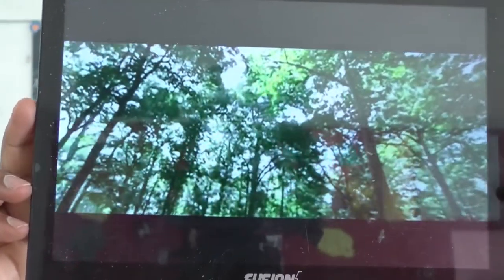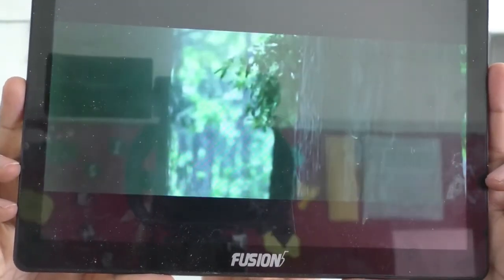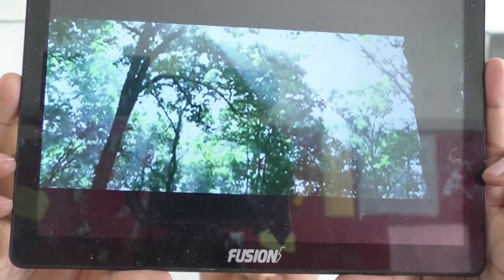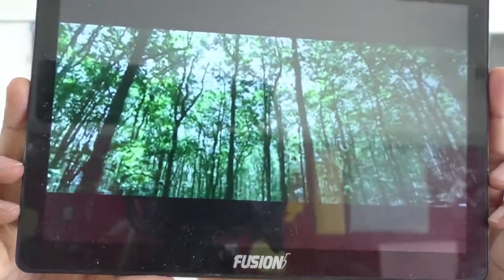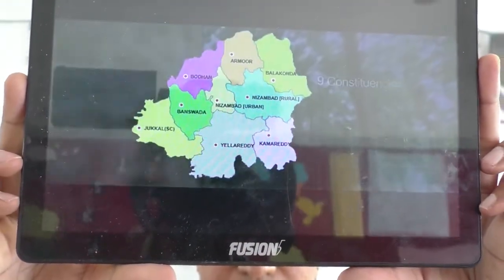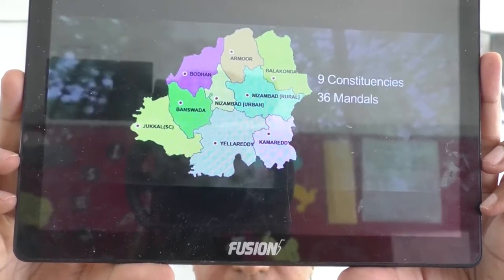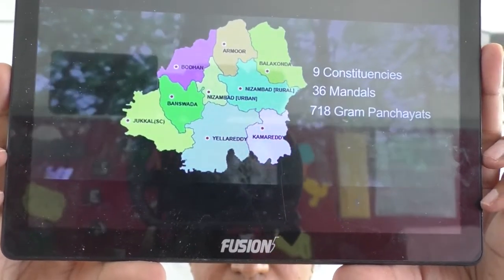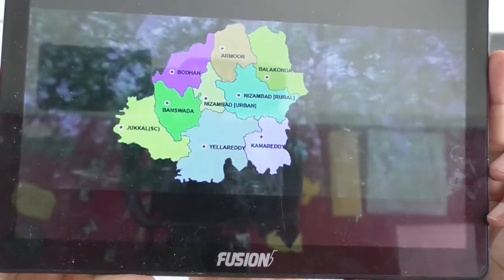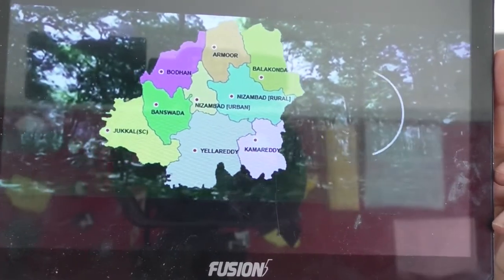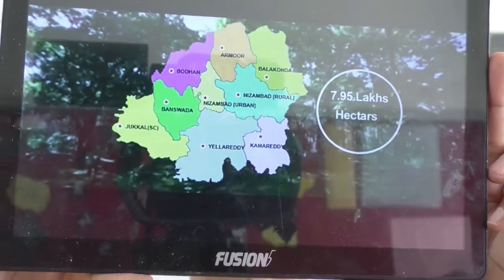The forests of the state are subjected to immense biotic pressure leading to their degradation. There is an urgent need to treat and nurture the forest areas. In Nizamabad, we have 9 constituencies, 36 mandals and 718 gram panchayats. The geographical area of the Nizamabad district is 7.95 lakh hectares.